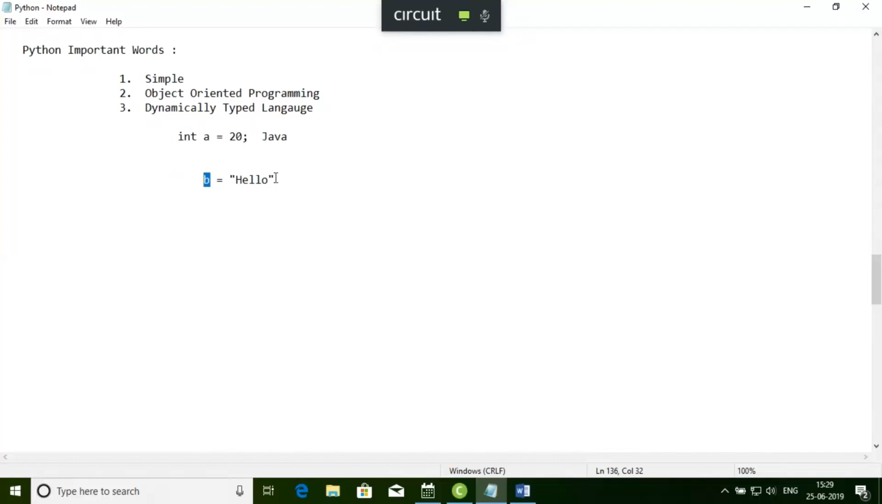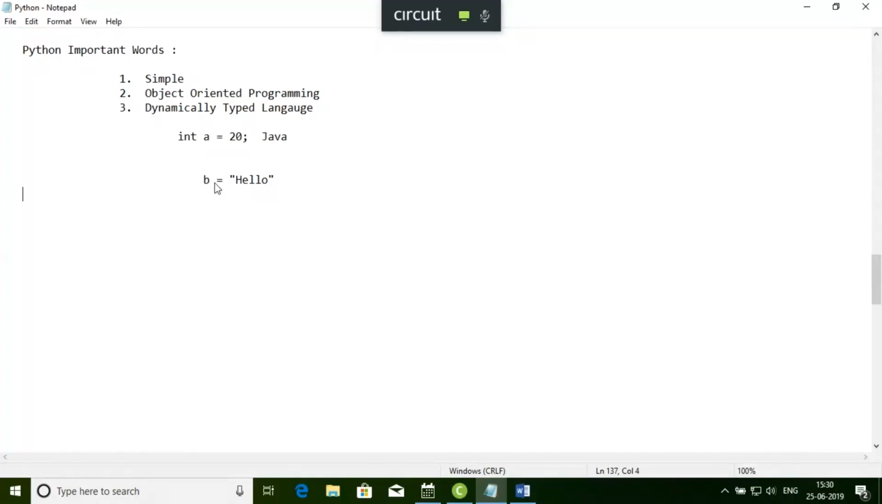Based on the input, the type of the variable is decided during runtime. First here, you are going to declare this variable, it's int. Then you have inserted 20 inside a. But here, based on the input during runtime, based on the input that you are going to provide inside a variable, the type of this variable is being decided. That's why we say it is a dynamically typed language. Okay, so this is the only reason.